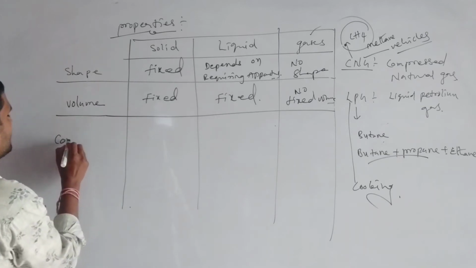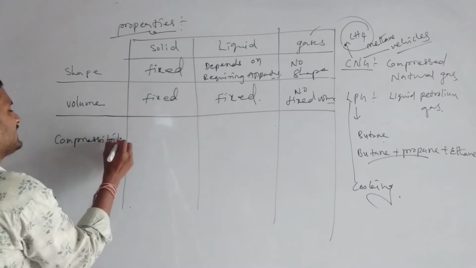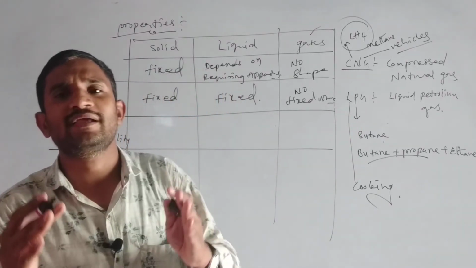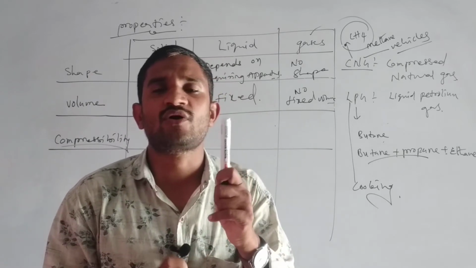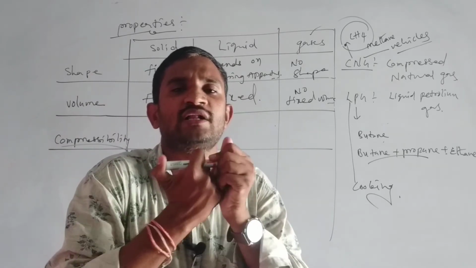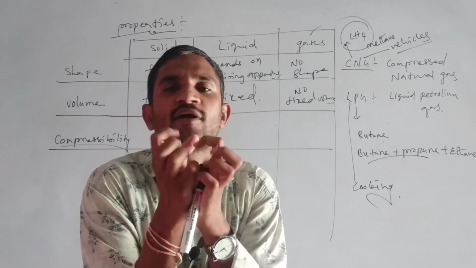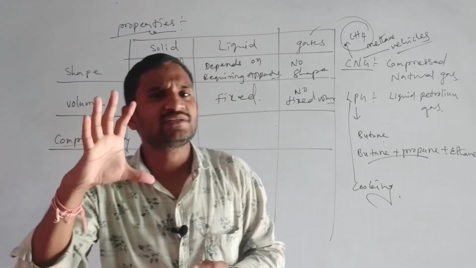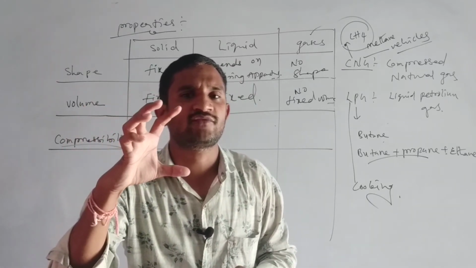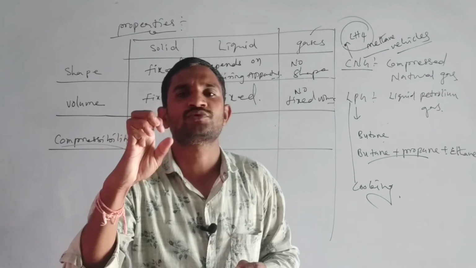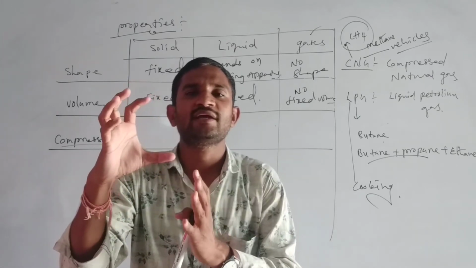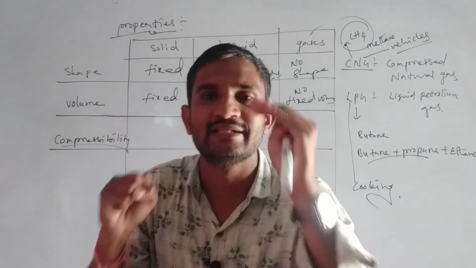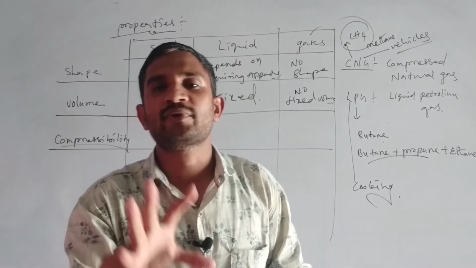Next one, compressibility. Third property is compressibility. What is meant by compressibility? Suppose this is a solid object and I apply some force on it. At that time the molecules become close together. That process we consider as compressibility. Take a sponge duster. When you apply some force, what will happen? The sponge duster will become close together. We are applying force, and the molecules are coming close together. This we consider as compressibility.